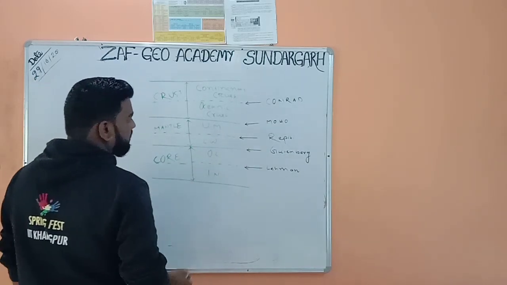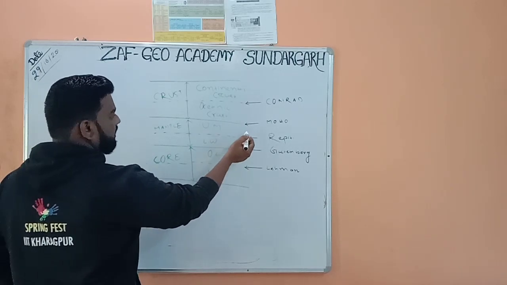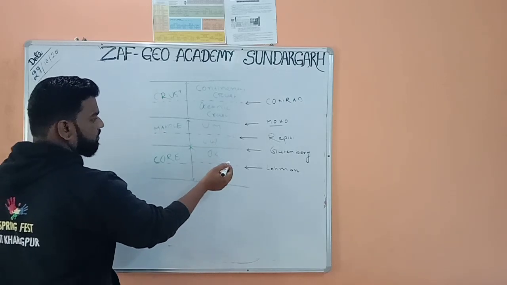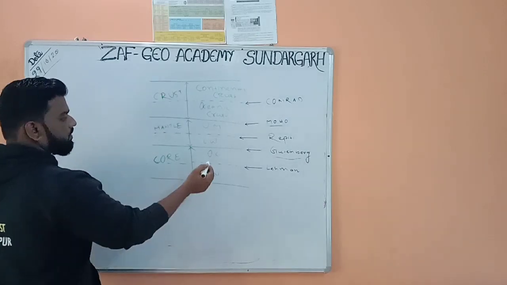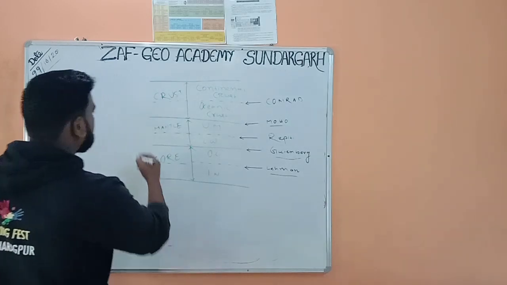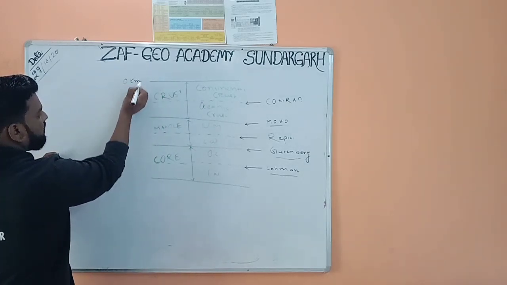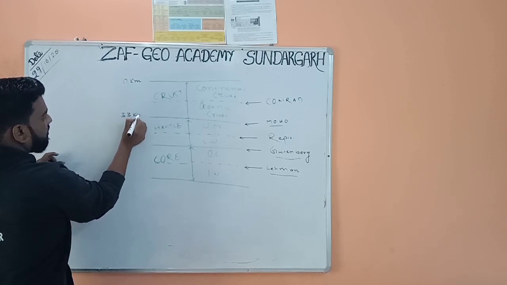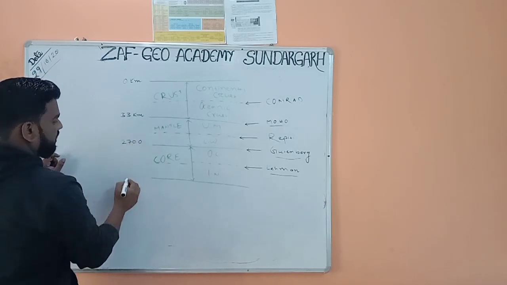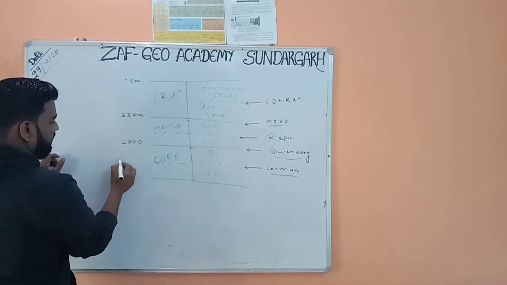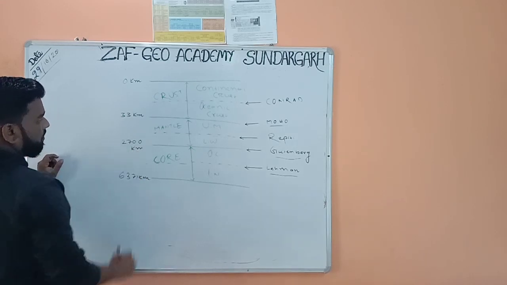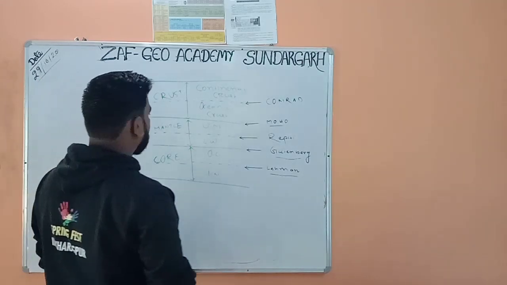This is called Repetti discontinuity, and the crust and upper mantle separation is the Mohr discontinuity, and the separation between lower mantle and outer core is the Gutenberg discontinuity, and the separation between outer core and inner core is the Lehman discontinuity. So here you can also add depth. This is 0 kilometer, this is 33 kilometer, average thickness I am talking about. This is 2700 kilometer, and this is 6371 kilometer. Now this is easy for you to remember.